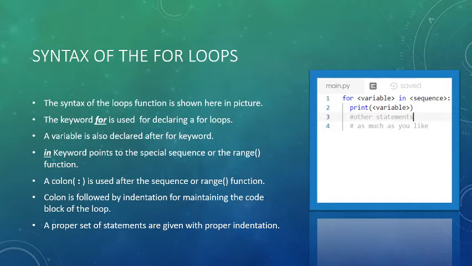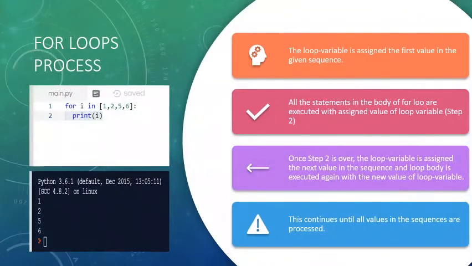Here is the syntax which I'll explain. For variable in sequence: for is a keyword. Python being a highly case sensitive language, for has to be written in lowercase. Variable can be any valid variable name, but should not be a keyword. In again is a keyword which will find the set of values from that sequence. This for syntax ends with a colon sign. The colon is followed by indentation. Here we have to keep in mind proper indentation, a proper set of statements with proper indentation. For example, for i in a list of 1, 2, 5, 6 will print the value of i one after the other.